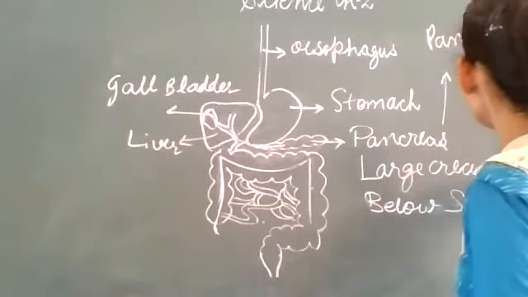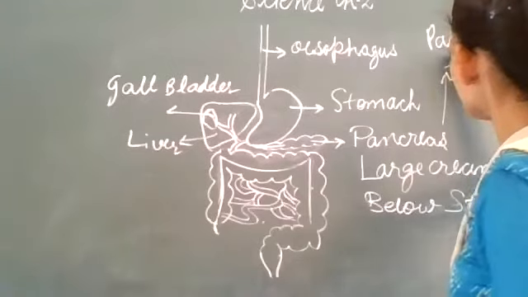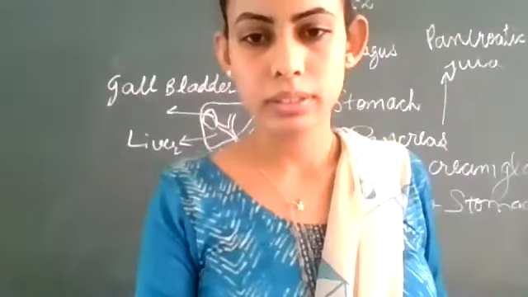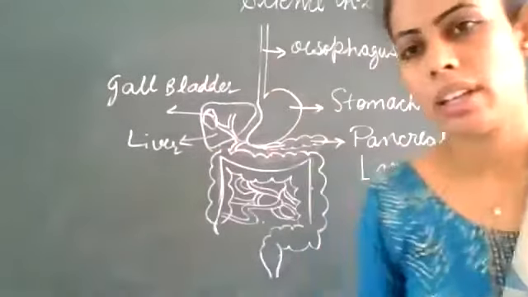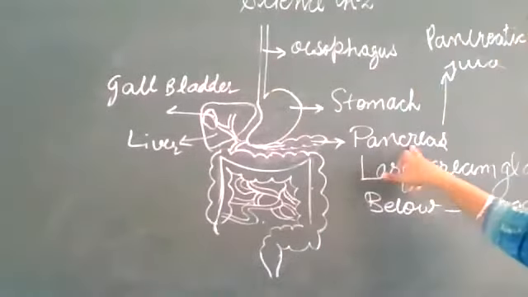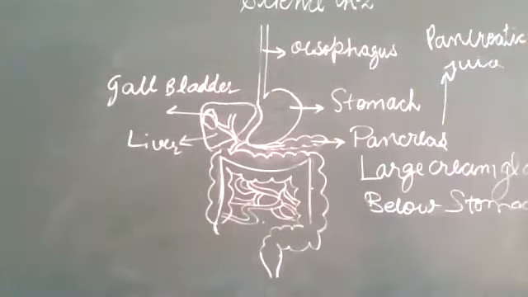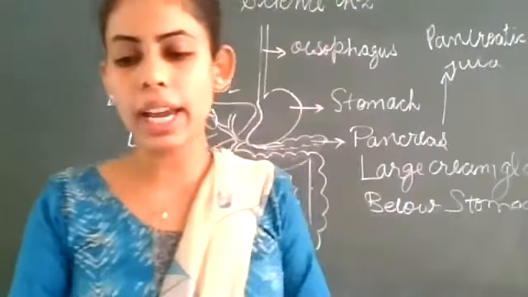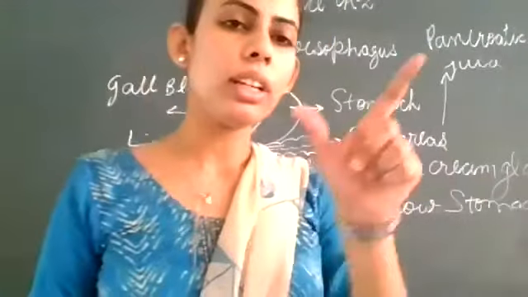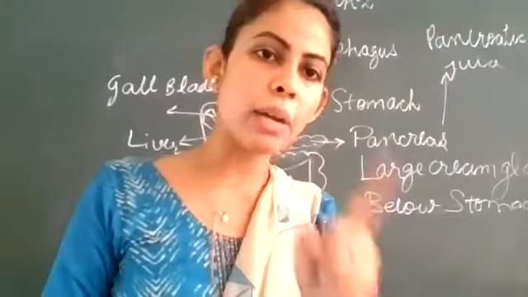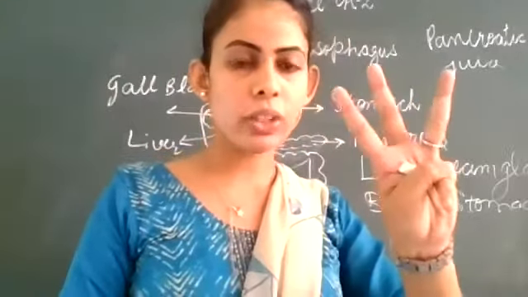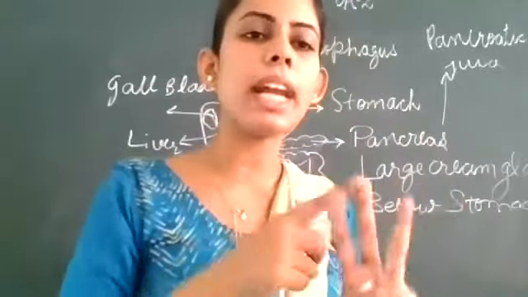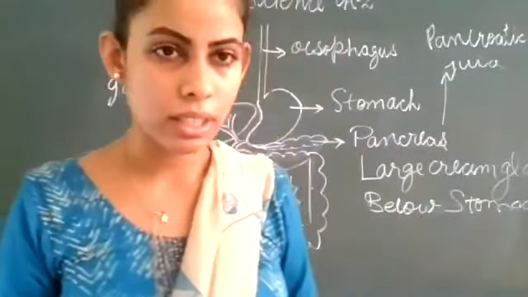Pancreatic juice. Mute yourself. Pancreatic juice. Clear? And what is the function of this pancreatic juice? It acts on the carbohydrates, fats, and proteins. Three things: carbohydrates, fats, proteins, and breaks them into simpler substances.